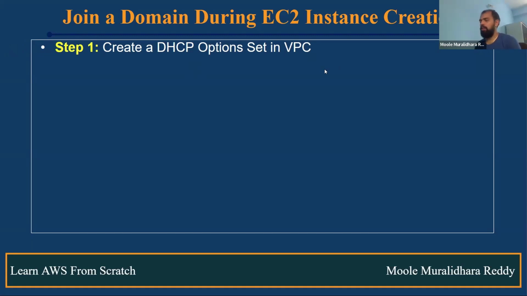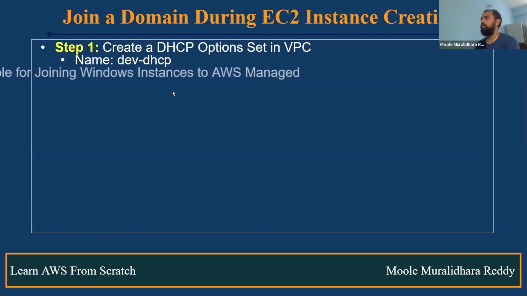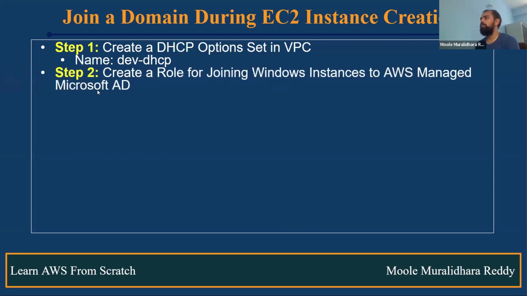Okay, Amazon DNS servers. Now we will give the name dev-DHCP, and then we will attach this dev-DHCP to the VPC. Here DHCP is nothing but Dynamic Host Configuration Protocol. The next step is we'll create a role, a role for joining the particular domain.